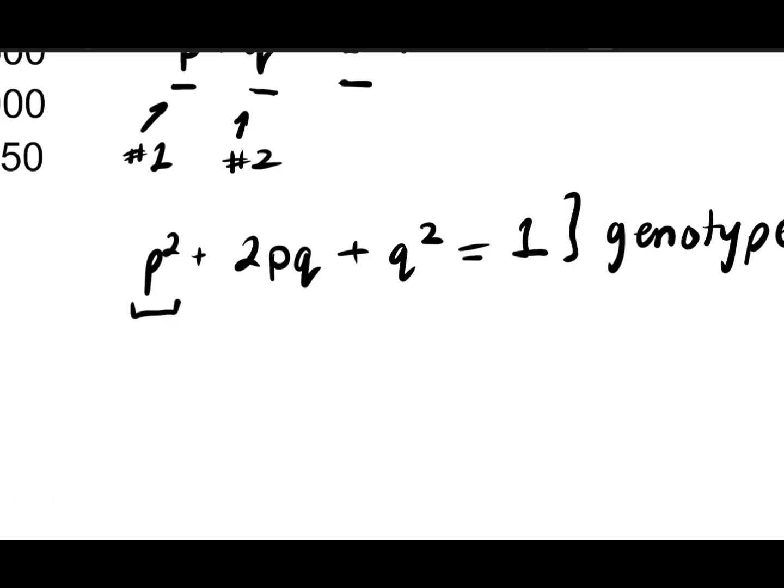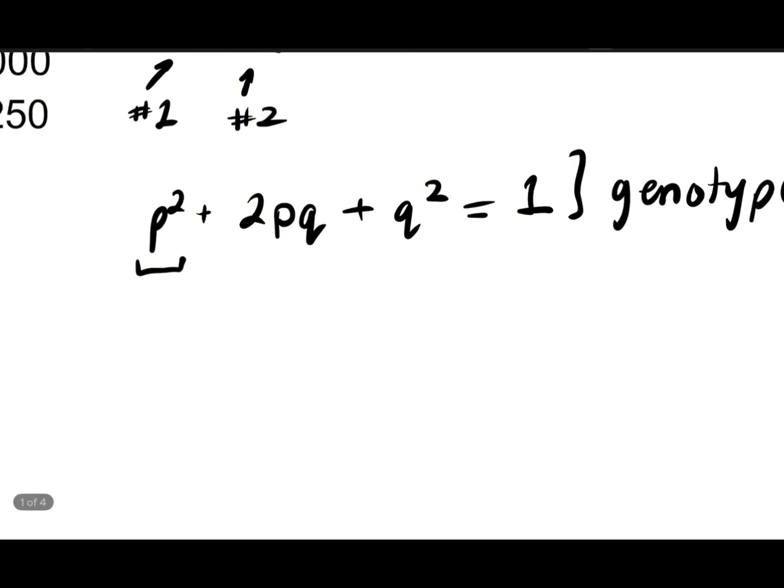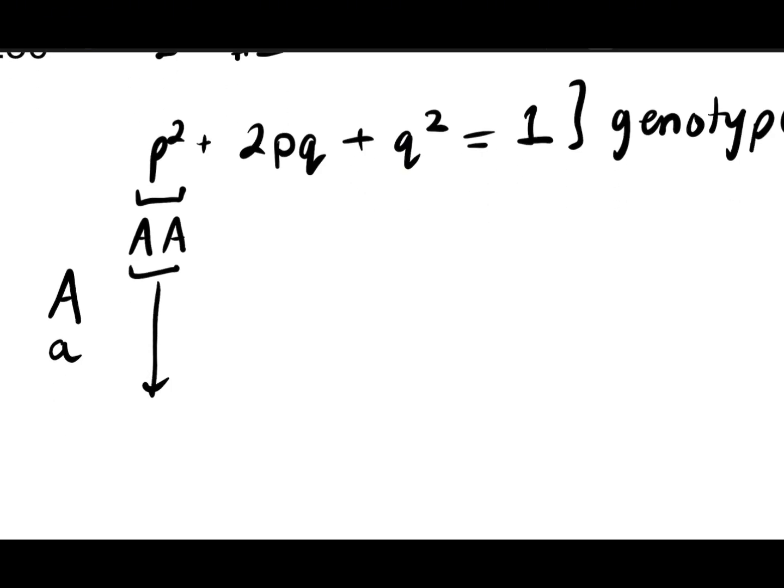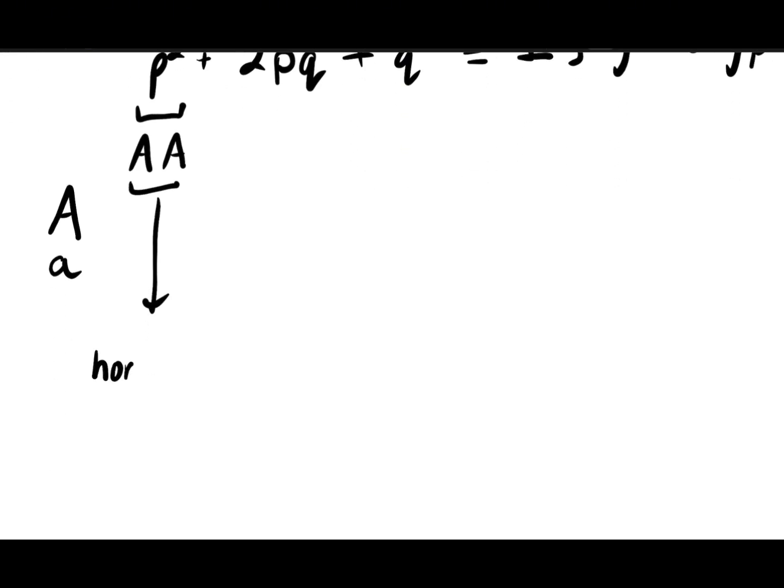Now, what does p squared stand for? It's people that are homozygous dominant. So let's say capital A is one allele and lowercase a is another allele. So these individuals that are p squared are going to be capital A, capital A. And what does that show? That shows that these are homozygous dominant.